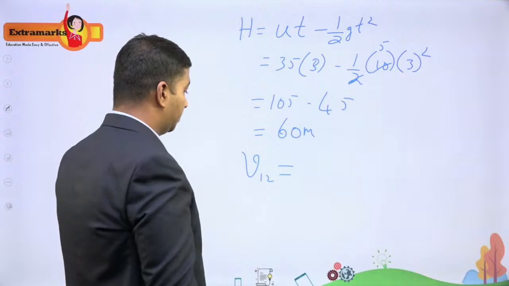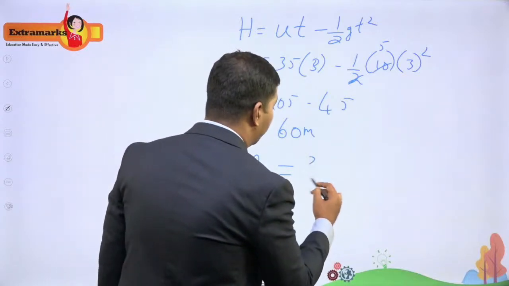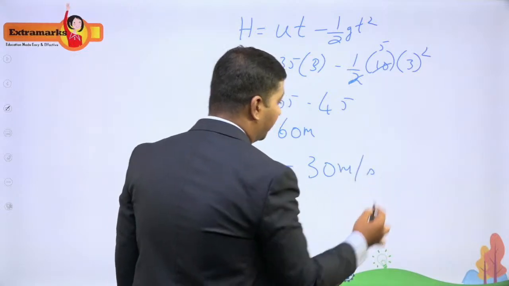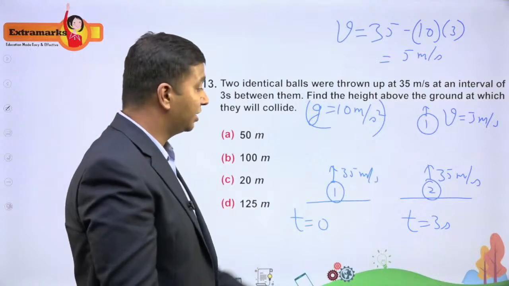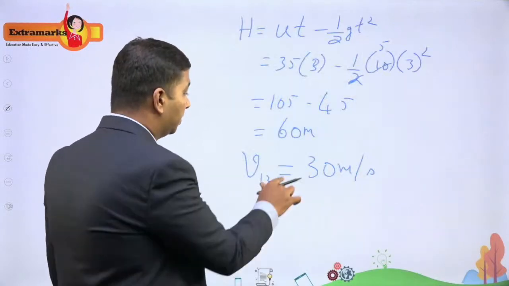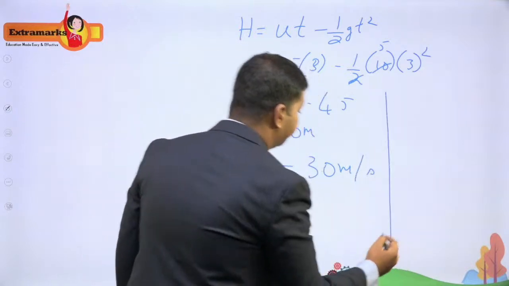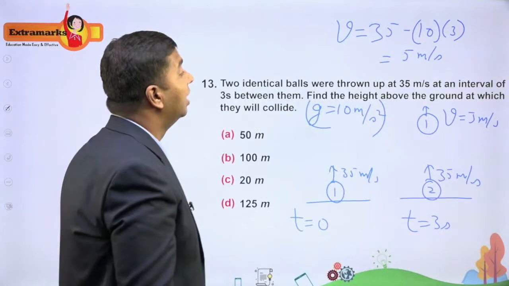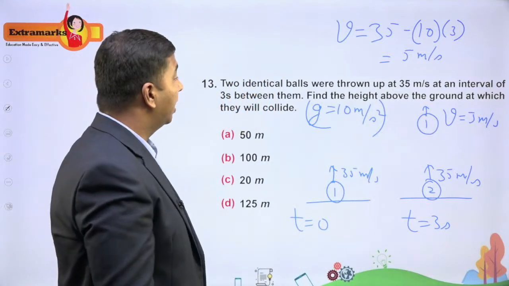Now V12, so this I'll consider here. So this I got as 30 meter per second. Now if you observe it here, this will be true for any time instant, as long as they are in air. So 30 meter per second I have. Then I need to find the time taken now. So I need to find the height.